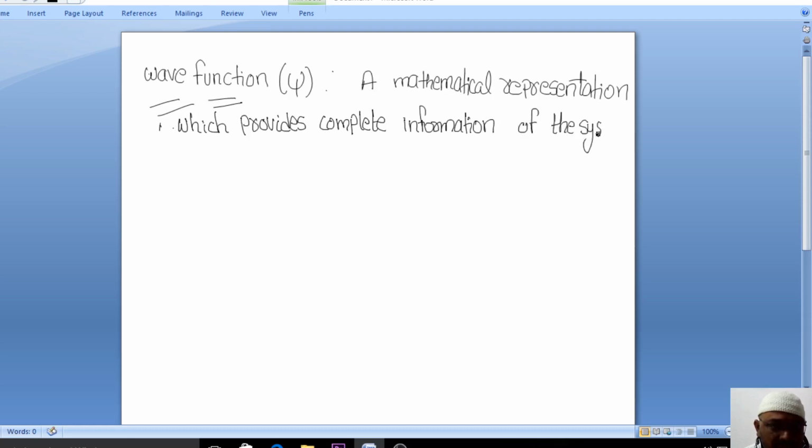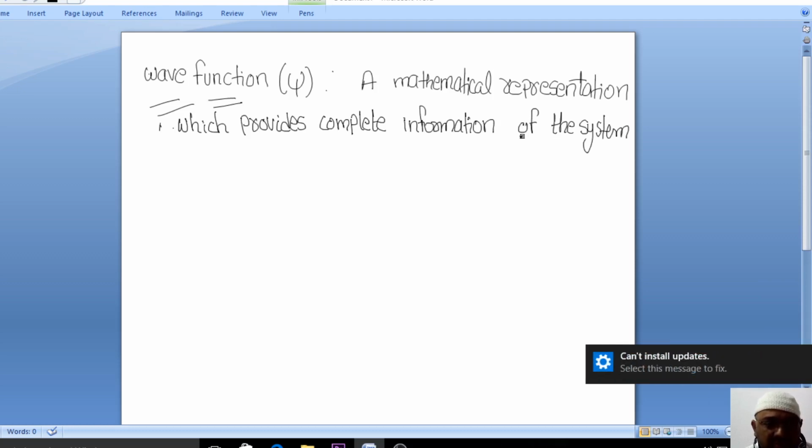I repeat the same thing here. See, in quantum mechanics, the next important aspect that will tell us the information regarding the character of the wave, which is exhibited by the particle. So, the particle here is exhibiting wave nature. We want to study that wave characteristic, and it can be studied by a mathematical representation that is given by psi. The mathematical representation which provides such complete information of the system is known as wave function.